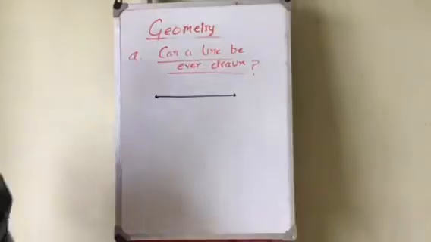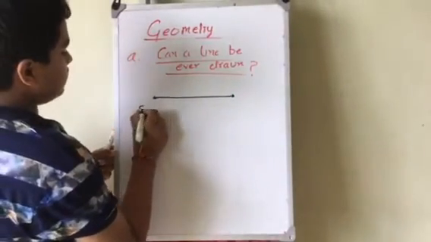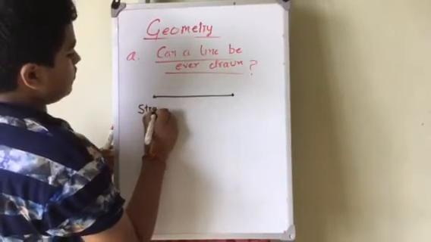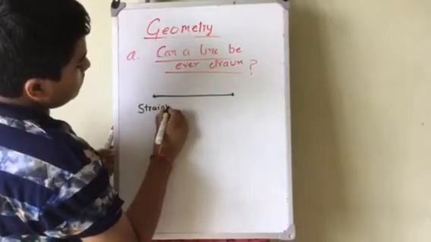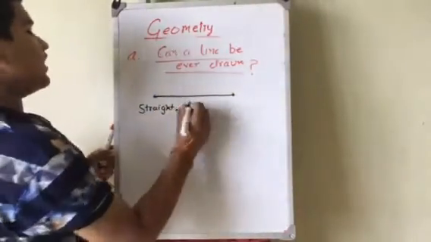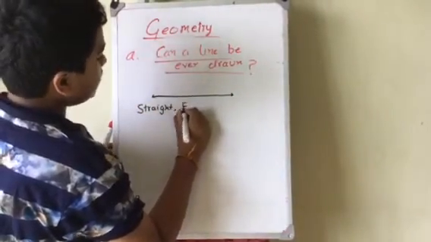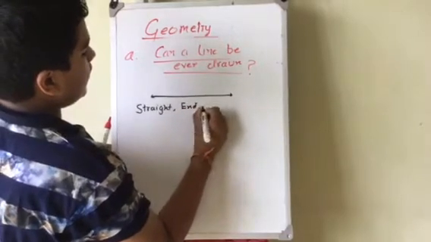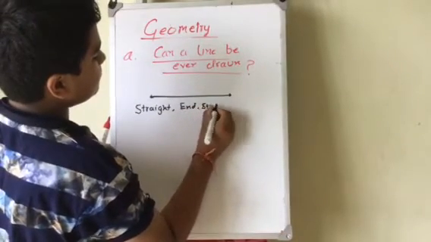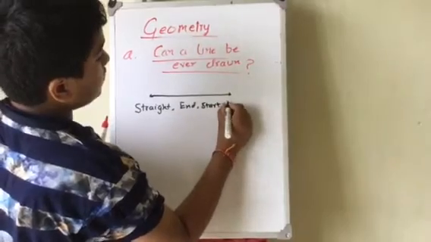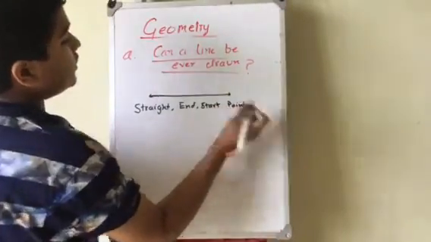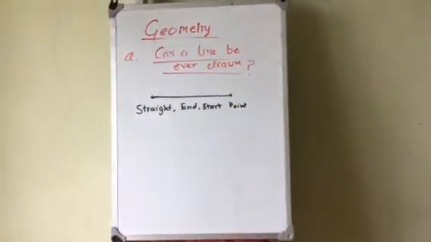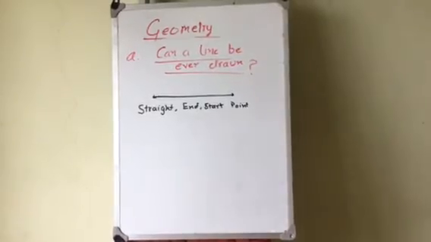We may define it as straight, it doesn't have an end point and a start point, but mathematically a line has no definition.